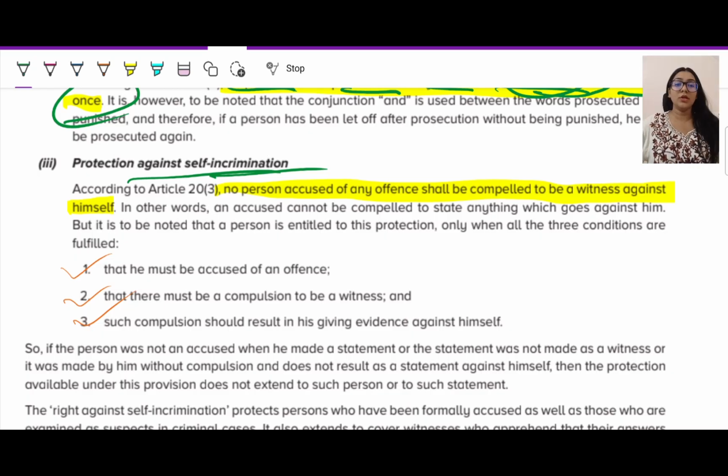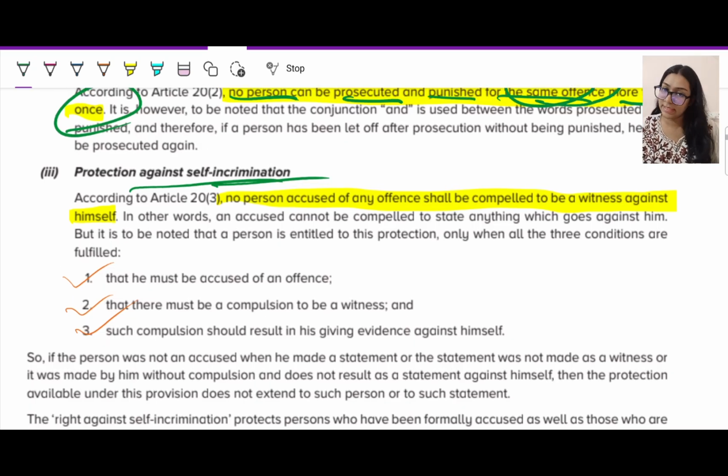Like, I'm in a court, I've been called as someone who has committed a crime, and the court asks, did you do that? And I'm not saying anything. I'm saying it's my fundamental right, protection against self-incrimination, because whatever I say can go against me. So I'm not saying anything. Can you do that? Yes.